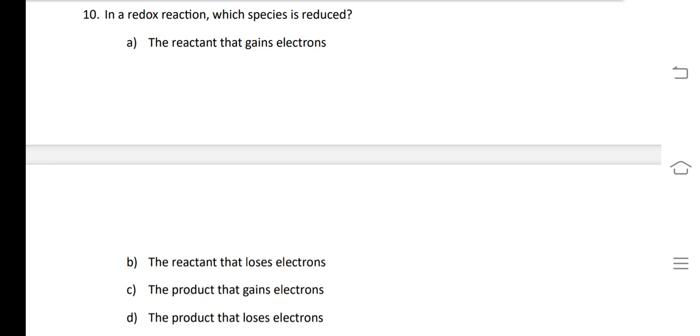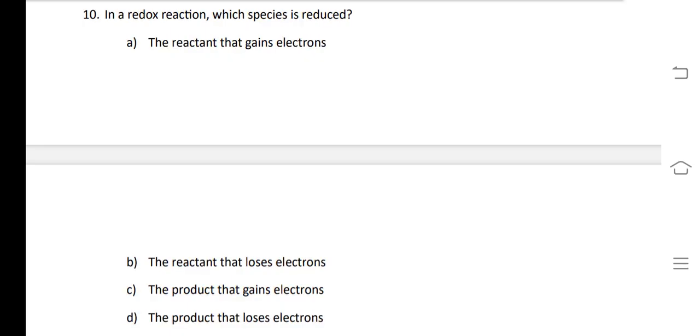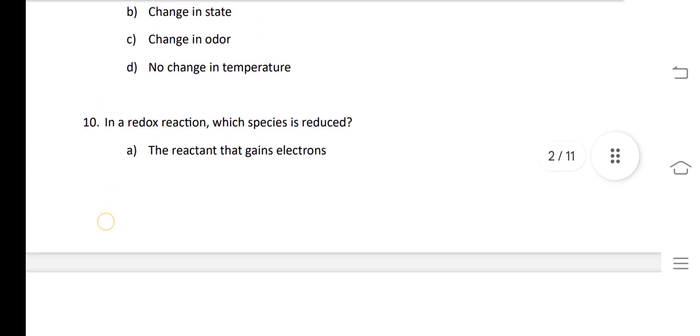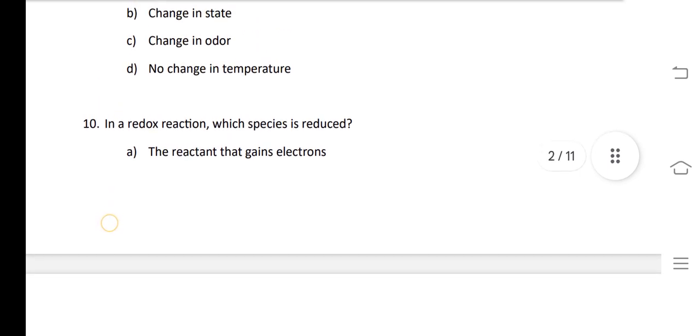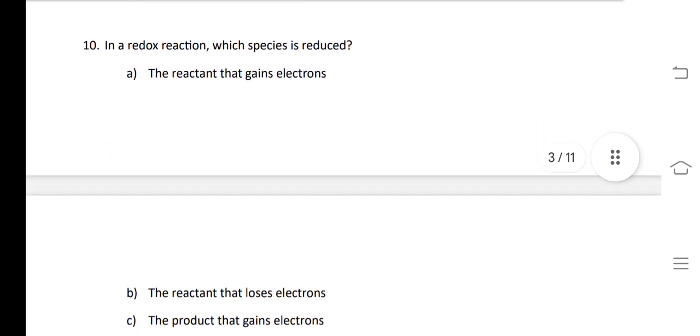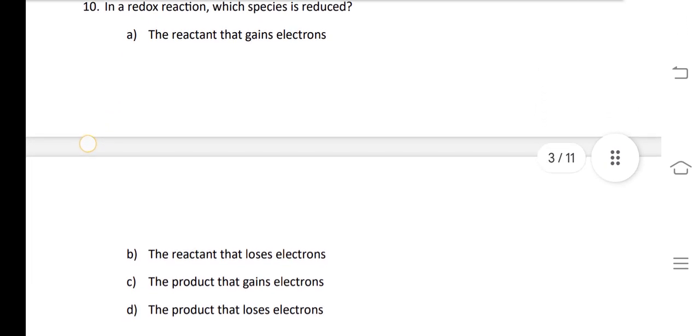So in the redox reaction, it is asked which species is reduced. The word reduced is from reduction, and in a reduction reaction the substance loses oxygen or gains hydrogen.